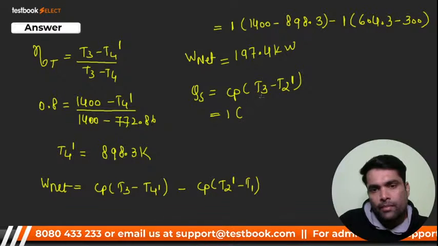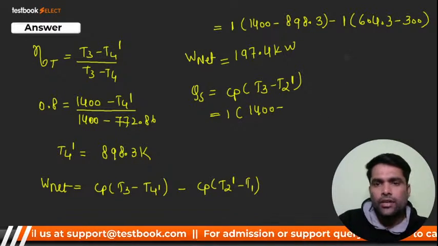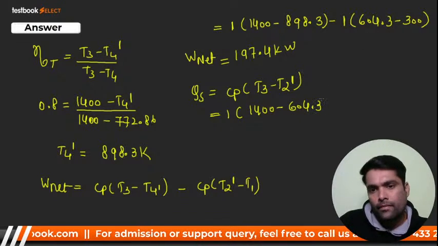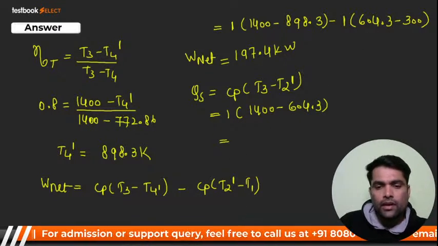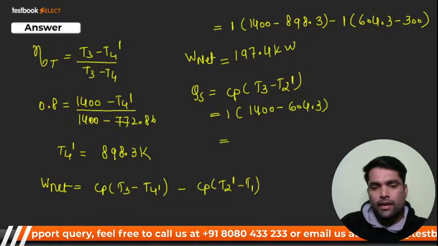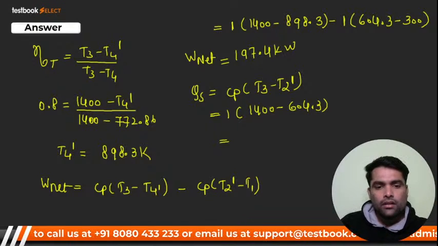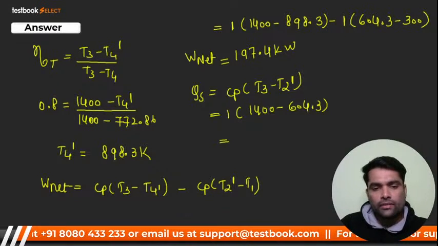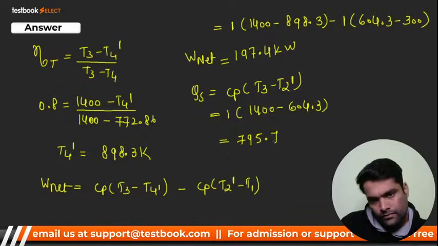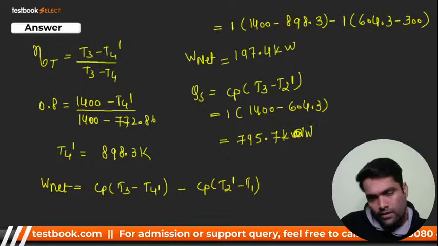So it is 1 bracket T3 1400 Kelvin, minus T2 dash, which we know is 604.3. So it will come around, how much? Nearby 800, yes or no? That is 795.7 kilowatt.